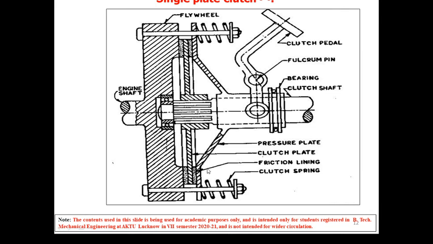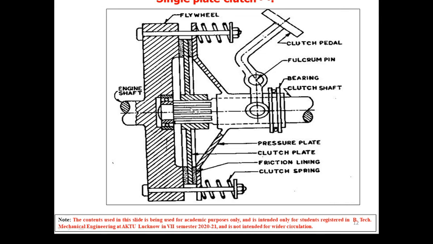And this pressure plate plays a major role, because when the driver pushes the pedal, this will come back against the spring force. When this pressure plate comes back against the spring force, what will happen? The axial load that was applied through this friction material over the flywheel is released, and due to this release in axial load, this part will start swinging freely. The flywheel will be rotating, but this part will not be rotating.